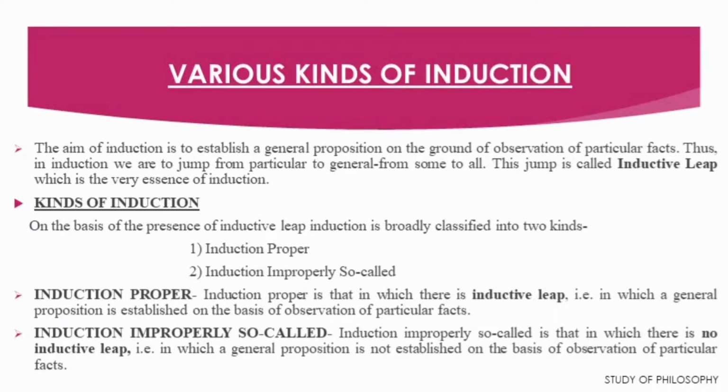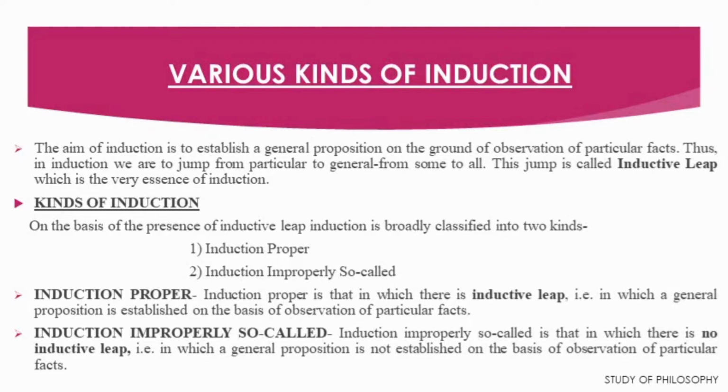In my first video, that is part 1, I have already explained what induction is and its general characteristics. So what is the aim of induction? The aim of induction is to establish a general proposition on the ground of observation of particular facts. Thus, in an induction, we jump from particular to general, from some to all. This jump is called inductive leap, and this inductive leap is the very essence of induction.